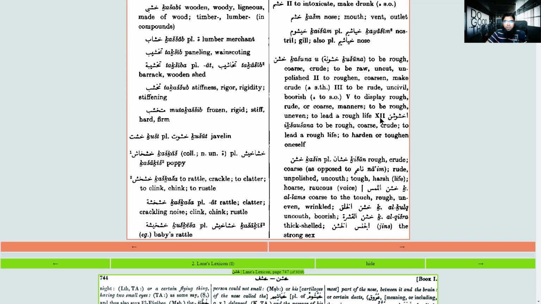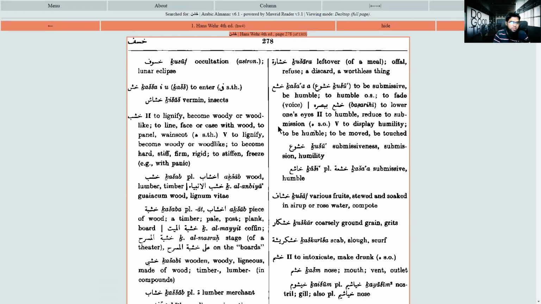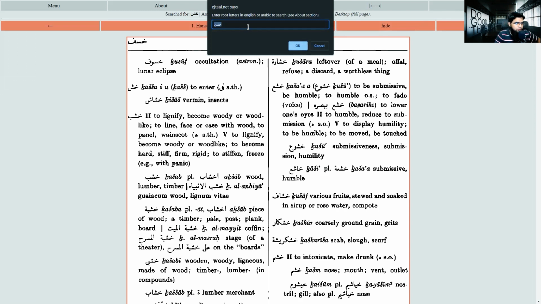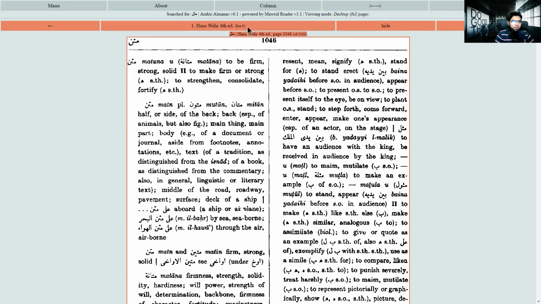See, we searched it. So you see, you get the meanings of all these things, right? And it has so many meanings. Like search for mathala, for example. Mathal.